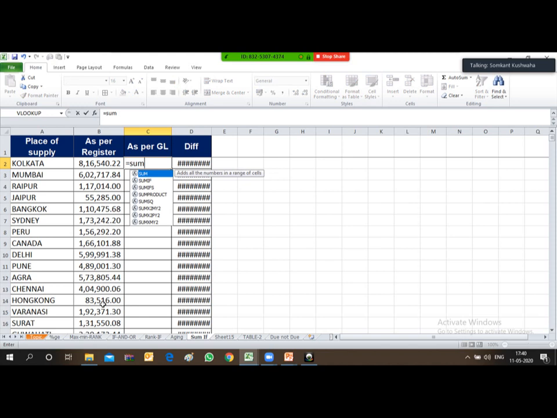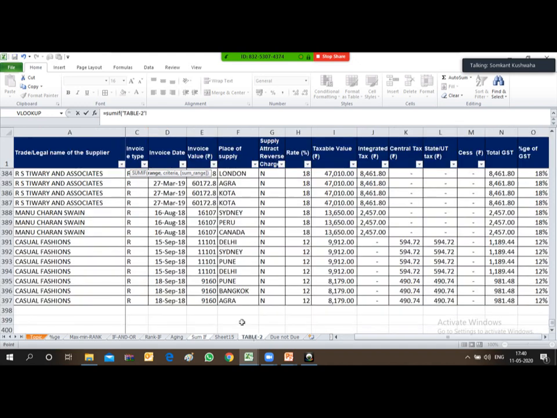SUMIF. Once you type the SUM, it will come automatically. SUMIF, you can check the spelling also. Now friends, it wants the range. Once you type the formula SUMIF, it wants the range. So I will have to first provide the formula the range. The range is what? I will have to go to the table. So the range is from this location column. Just click on the top of the column. From this location column, my taxable value column is at I. So from column F to column I have put in the range.